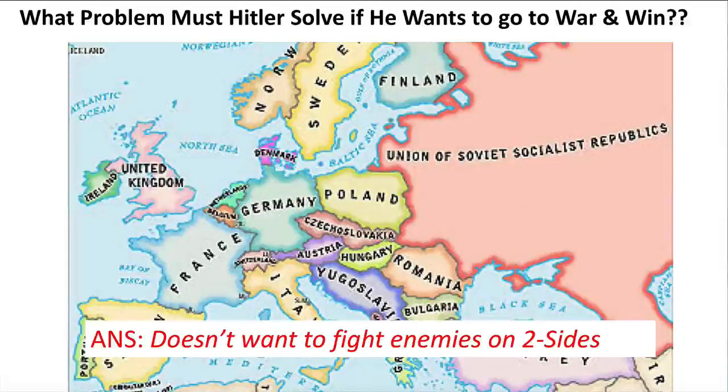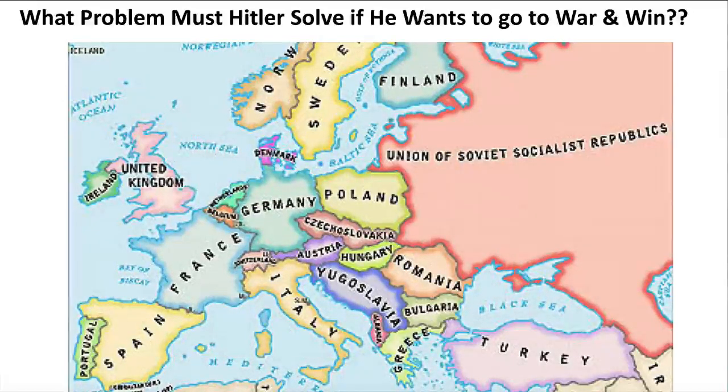Actually, if I go back to the other slide again, if you remember the list of Axis powers, Germany is an Axis power, and so is Italy, which is south of Germany. In addition, remember from the causes of World War II that the first country Germany takes over is Austria.